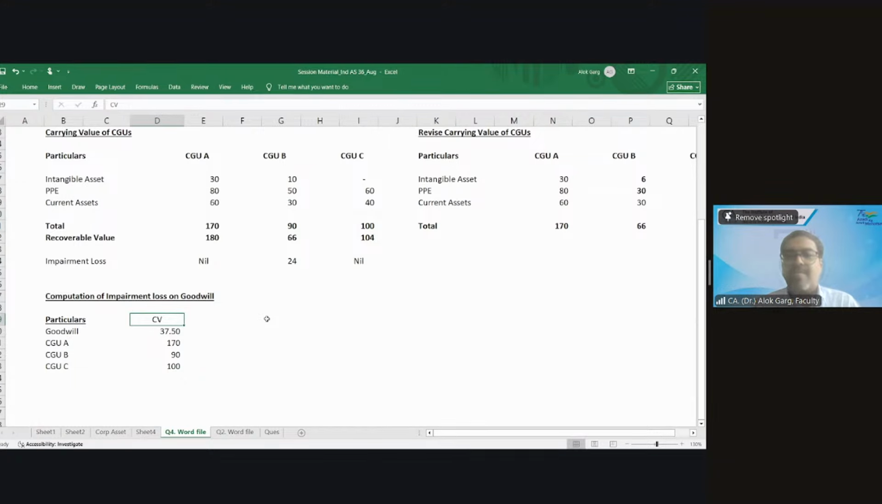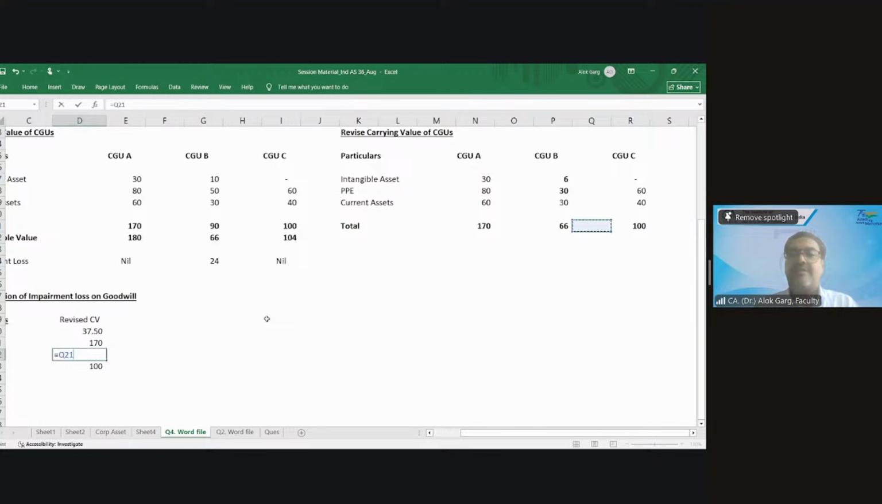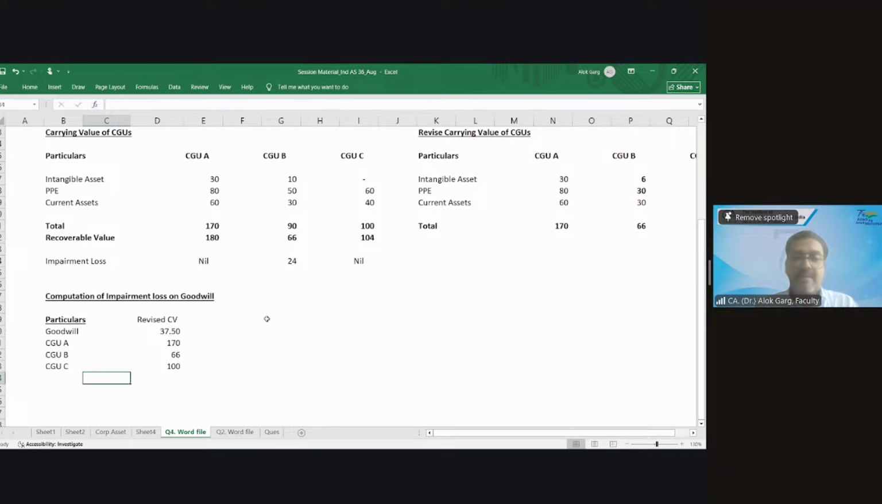Sir, we need to take the revised carrying value. What is the revised carrying value? The revised carrying value is 6600. Now you got the value of the company.